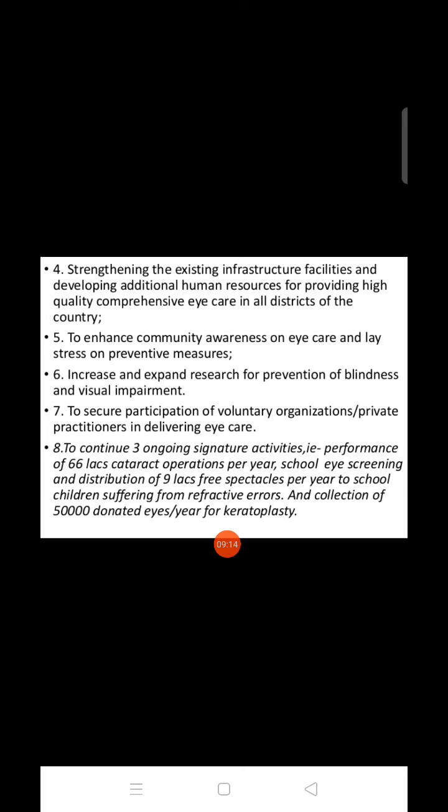To secure participation of voluntary organizations and private practitioners in delivering eye care.